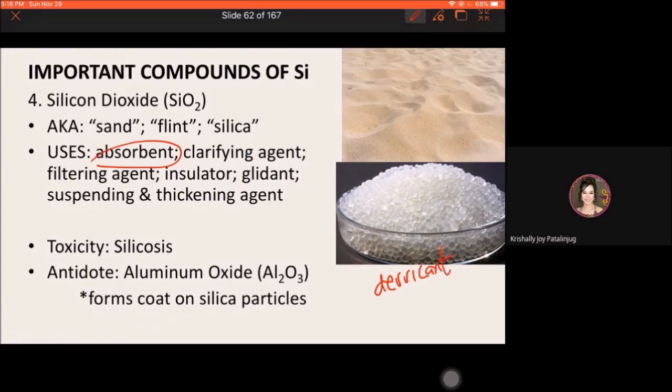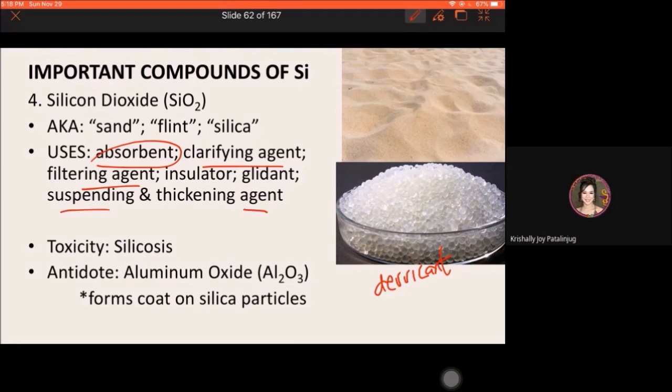Okay? So, para saan ba yung desiccant? It absorbs moisture. Di ba? It maintains, sustains the dryness of the particular material. Bakit siya pwede gamitin as desiccant? Kasi meron siyang absorbent property. It is able to absorb the moisture. And in the pharmaceutical field naman, pwede siya gamitin in preparation of solutions. Ginagamit siya particularly as clarifying agent ng solutions, filtering agent, or as suspending agent.